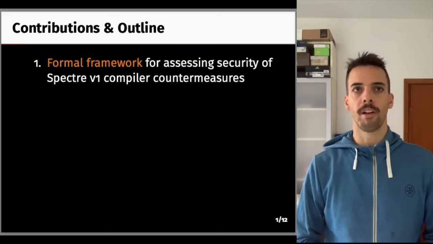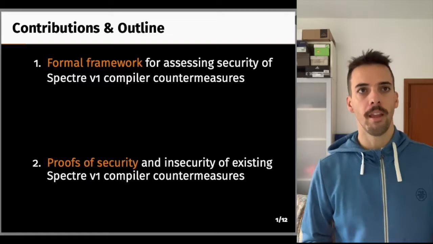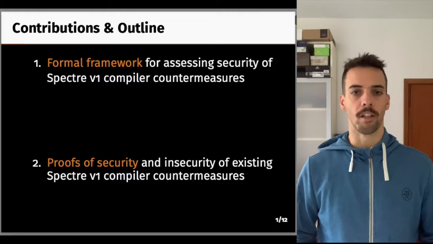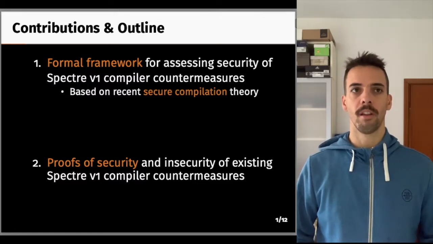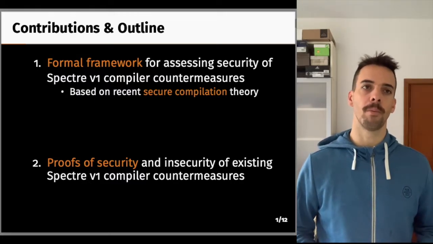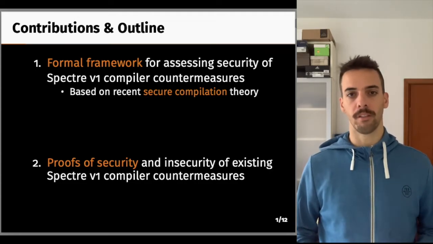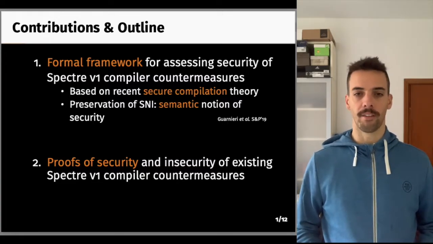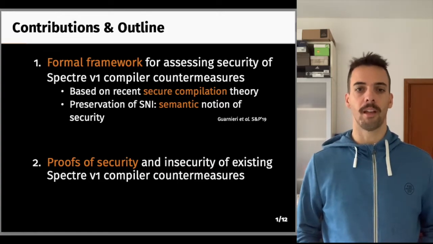In this paper, we provide a framework for studying security of countermeasures against Spectre v1 attacks. Then, we use the framework and prove that some countermeasures are secure, while others are not. Specifically, the framework is based off secure compilation results that phrase security of compilers as the robust preservation of properties and hyperproperties, and with robust, I mean in the presence of an arbitrary active attacker. In our framework, the property we end up preserving is speculative non-interference, or SNI, which is a semantic characterization of security with regard to Spectre attacks.